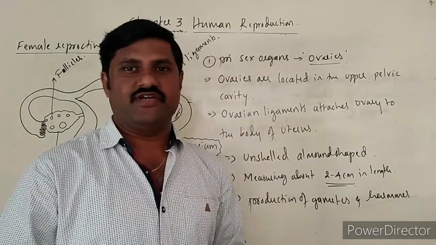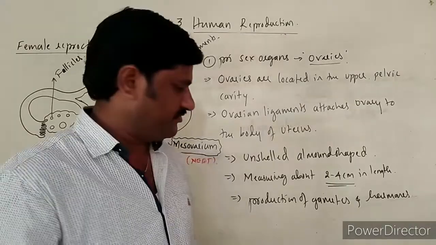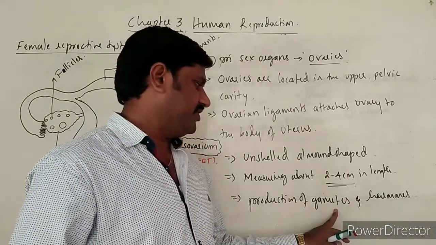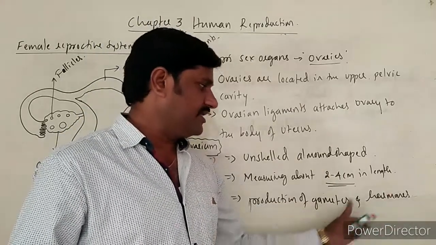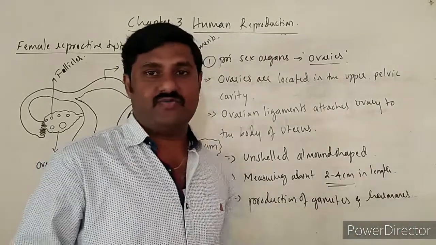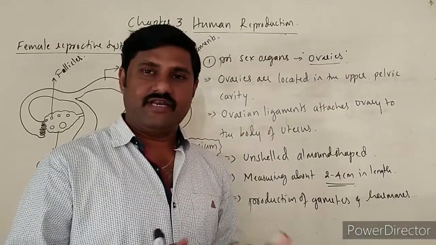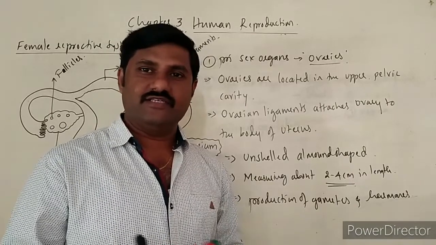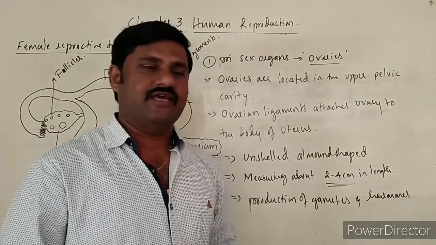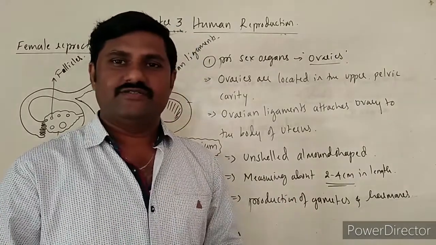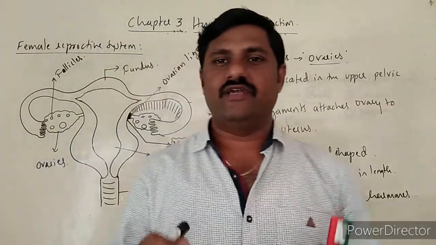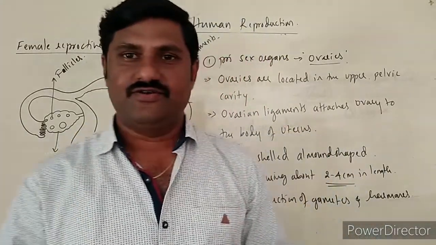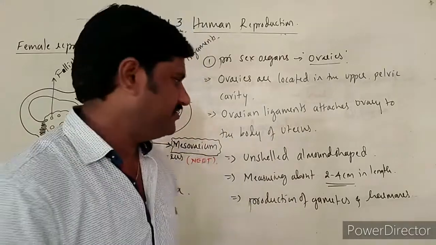Ovary is one such gland. Why? Because they produce gametes, and not only gametes but also hormones. They are both endocrine as well as exocrine, alright? Hence they are said to be heterocrine glands. Okay, we studied this last year.